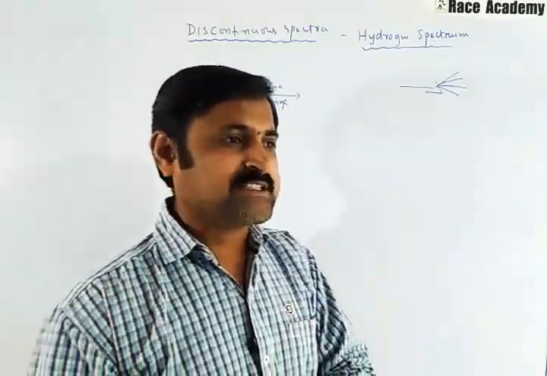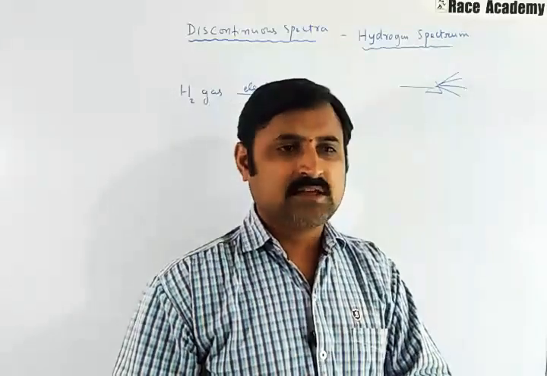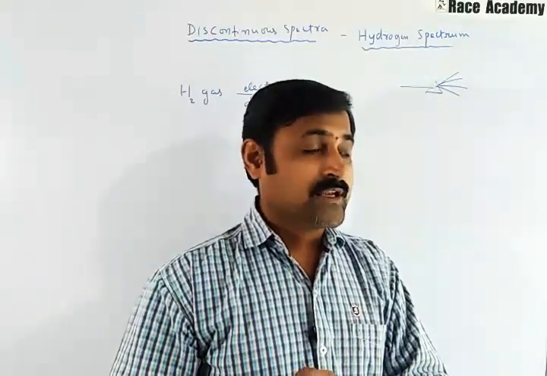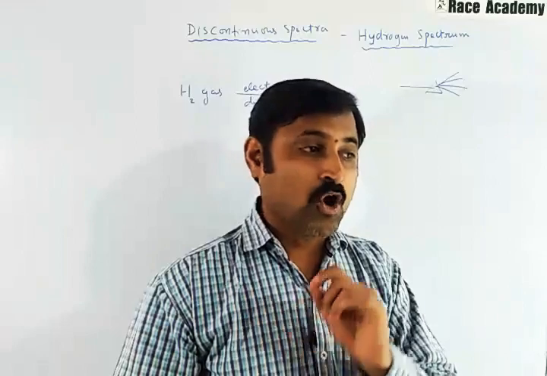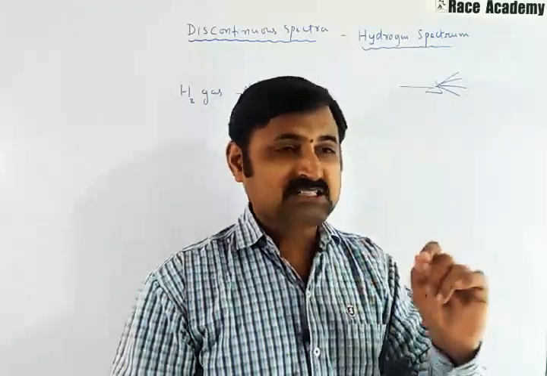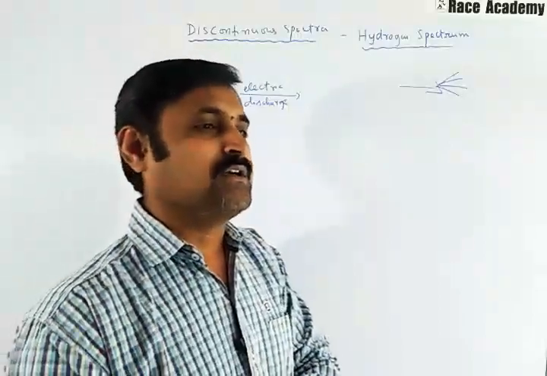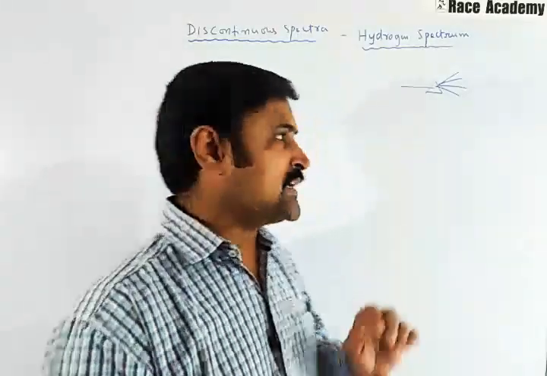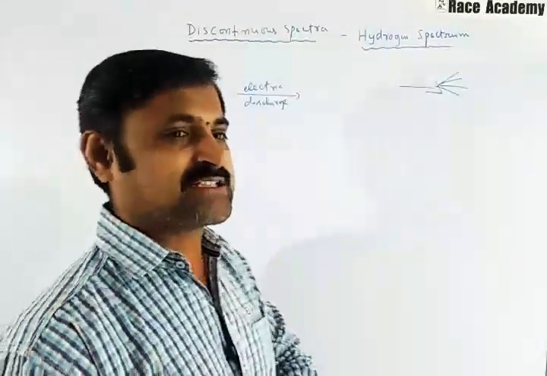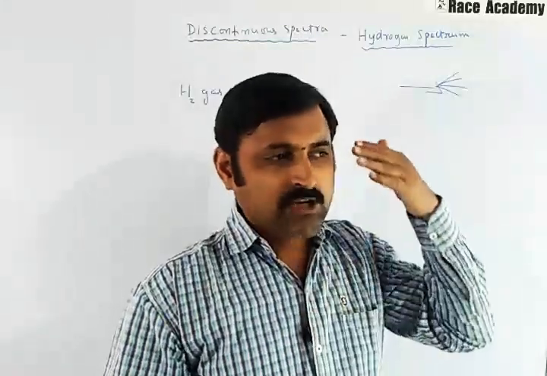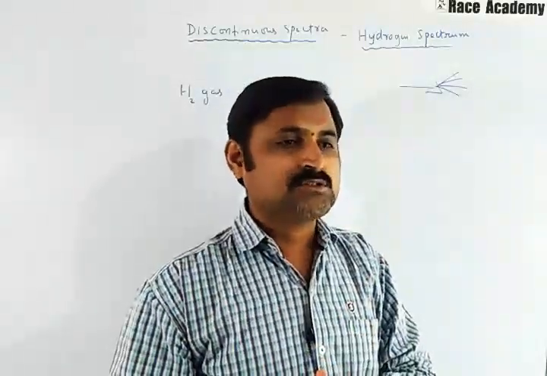because hydrogen is the simplest atom. It contains one electron, as you all know. So the experiments were first done on this simplest element. Once you have taken hydrogen gas, you pass an electric discharge through it.